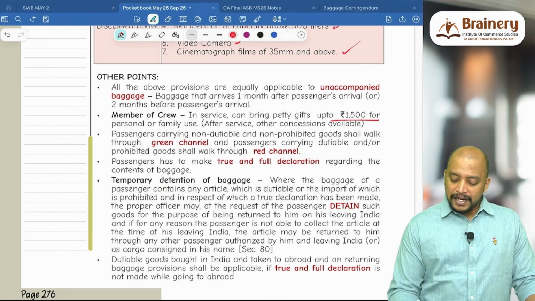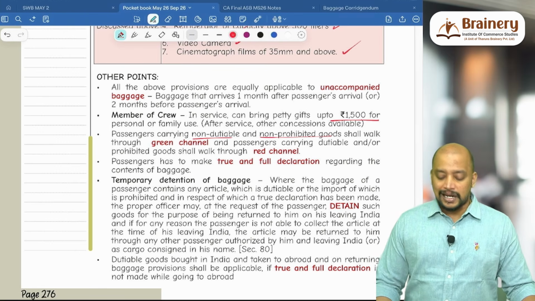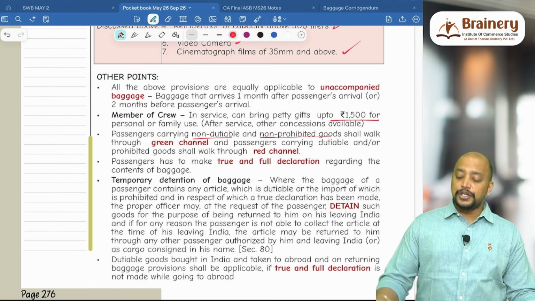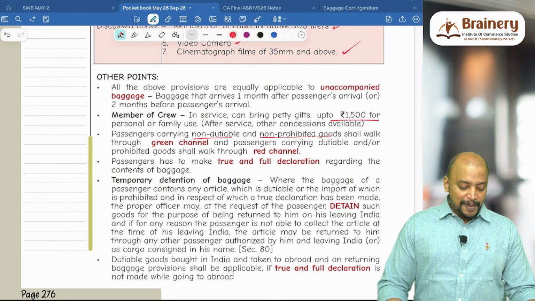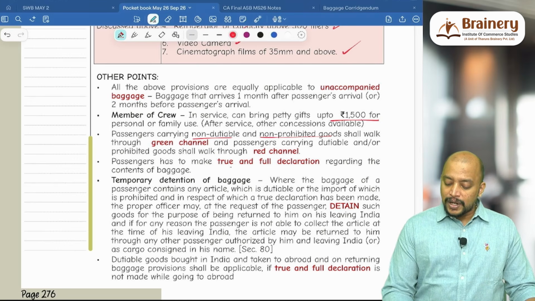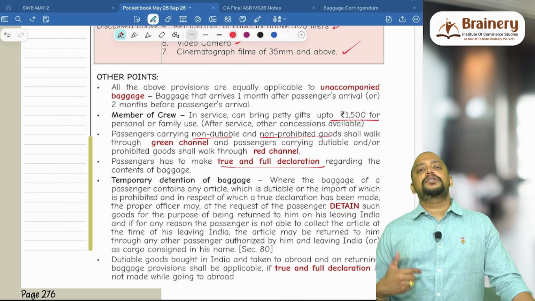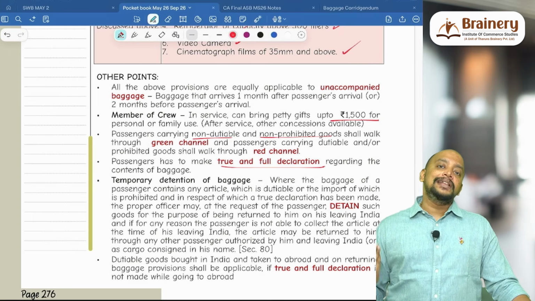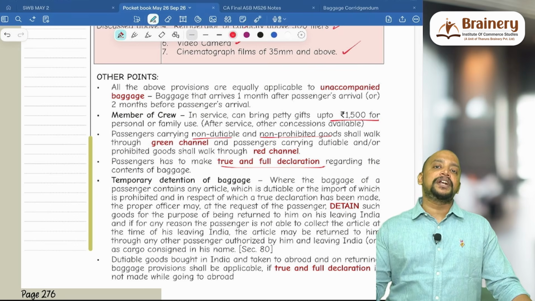And a passenger carrying non-dutiable and non-prohibited articles shall walk through the green channel. And if they are bringing any dutiable articles or prohibited articles, they will walk through the red channel. The passenger has to make a true and full declaration regarding the contents of the baggage. If they have not made a true and full declaration, then in that case, they will not get the benefit of temporary detention of baggage.